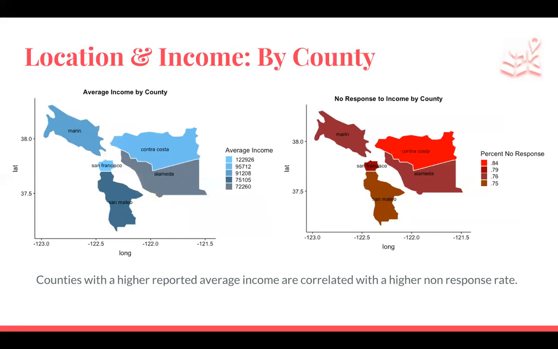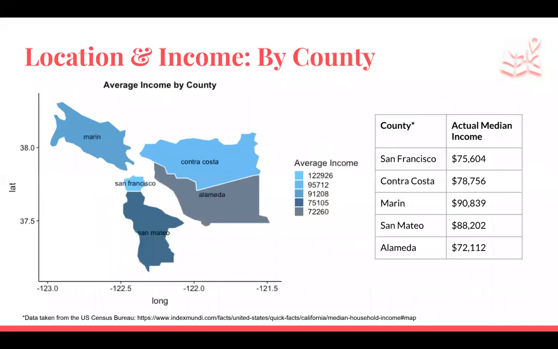When you look at these graphs side by side, you can see that counties with a higher reported average income are correlated with a higher non-response rate. So that was really interesting. We wanted to dig deeper into that, and by doing so, we pulled the median income from the US Census Bureau website because it wasn't given to us in the Census Bureau data that we were given. I listed them out in the table on the right, and they're listed in order as they appear in the legend of the graph. As you can see, counties where the median income is lower are correlated with higher reported income.